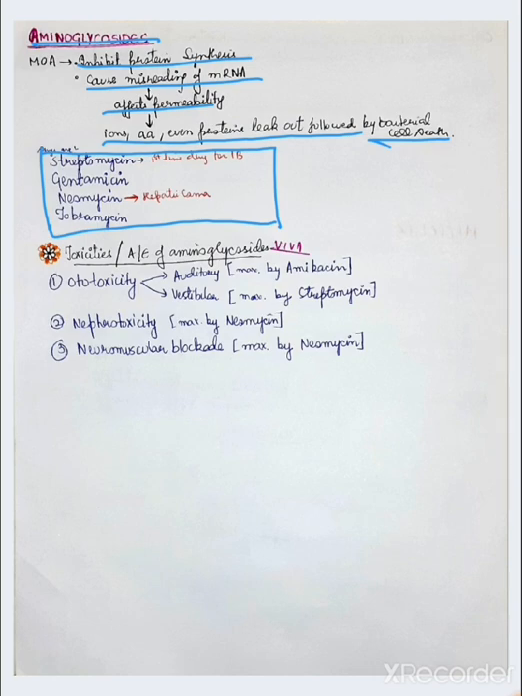Now, the toxicities or adverse effects of aminoglycosides are ototoxicity, auditory and vestibular, auditory maximum by amikacin and vestibular maximum by streptomycin, while nephrotoxicity and neuromuscular blockade are maximum by neomycin. So, ototoxicity, nephrotoxicity, and neuromuscular blockade are the adverse effects of aminoglycosides.